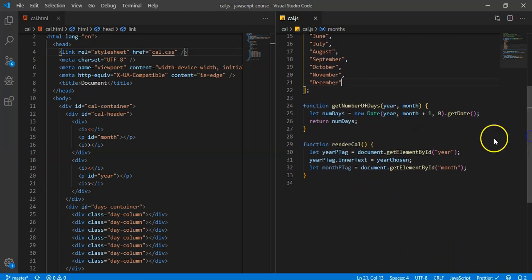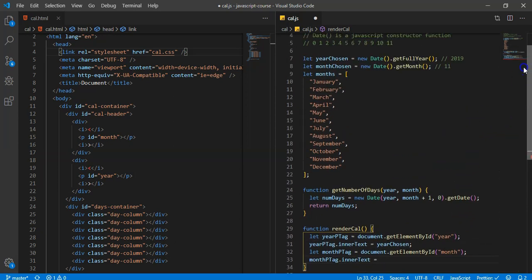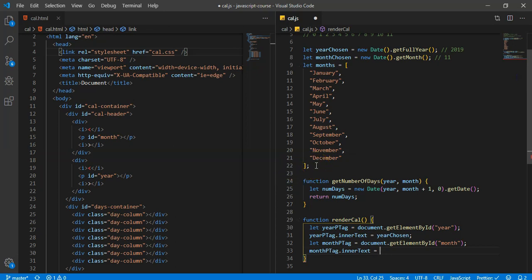All right, so now what we're going to do is say that month p tag is document. Okay, that's good. And we're going to say month p tag dot inner text equals, you know what, let's do this out. No, we'll do it in here. We'll create one more variable and we'll create it on top of here. So we'll say let month to display. That's not the greatest variable name, but it's not bad. We'll call it month name. That's good. So month name is going to be equal to month chosen.